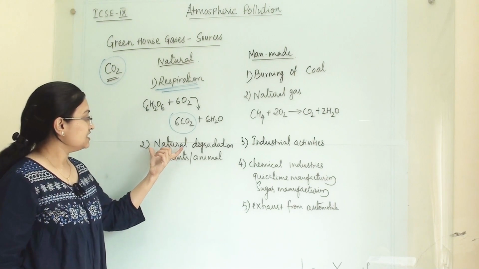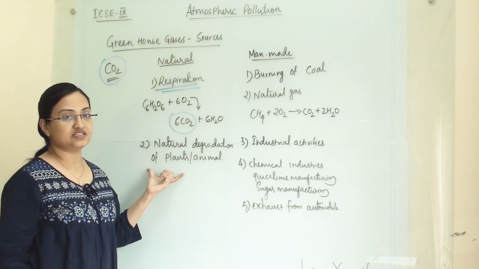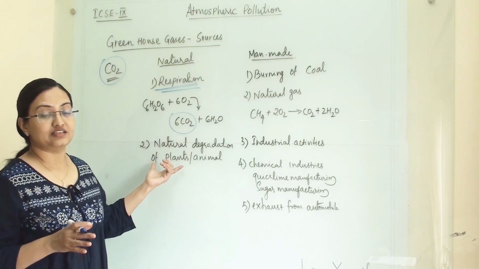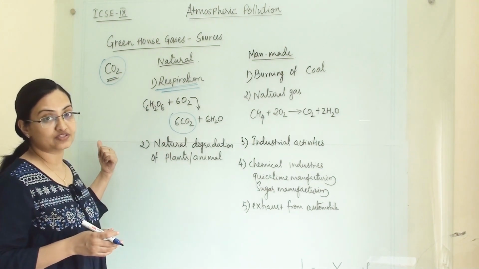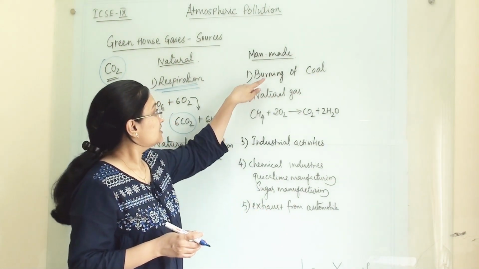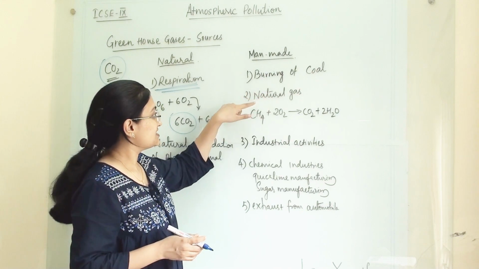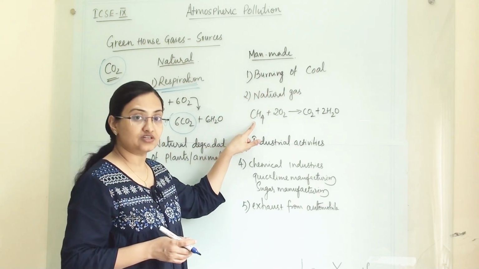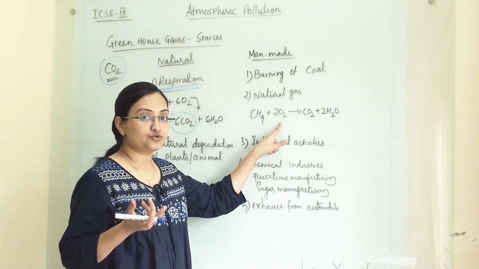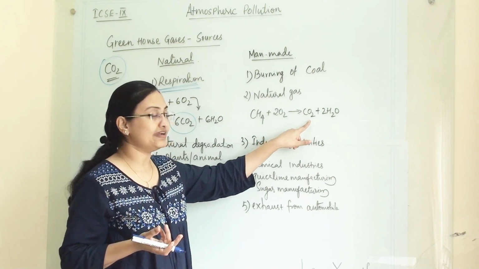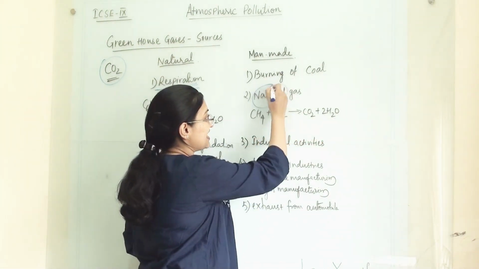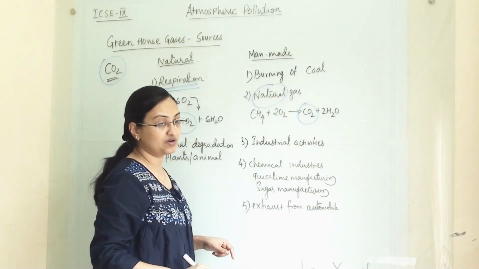Then second is natural degradation of plants and animals, a major source under natural activity producing carbon dioxide in our atmosphere. Now under man-made sources, the first is burning of coal, second is natural gas. Natural gas is methane. When methane burns, it reacts with oxygen and gives us carbon dioxide and water. So when natural gas burns, it gives us carbon dioxide.